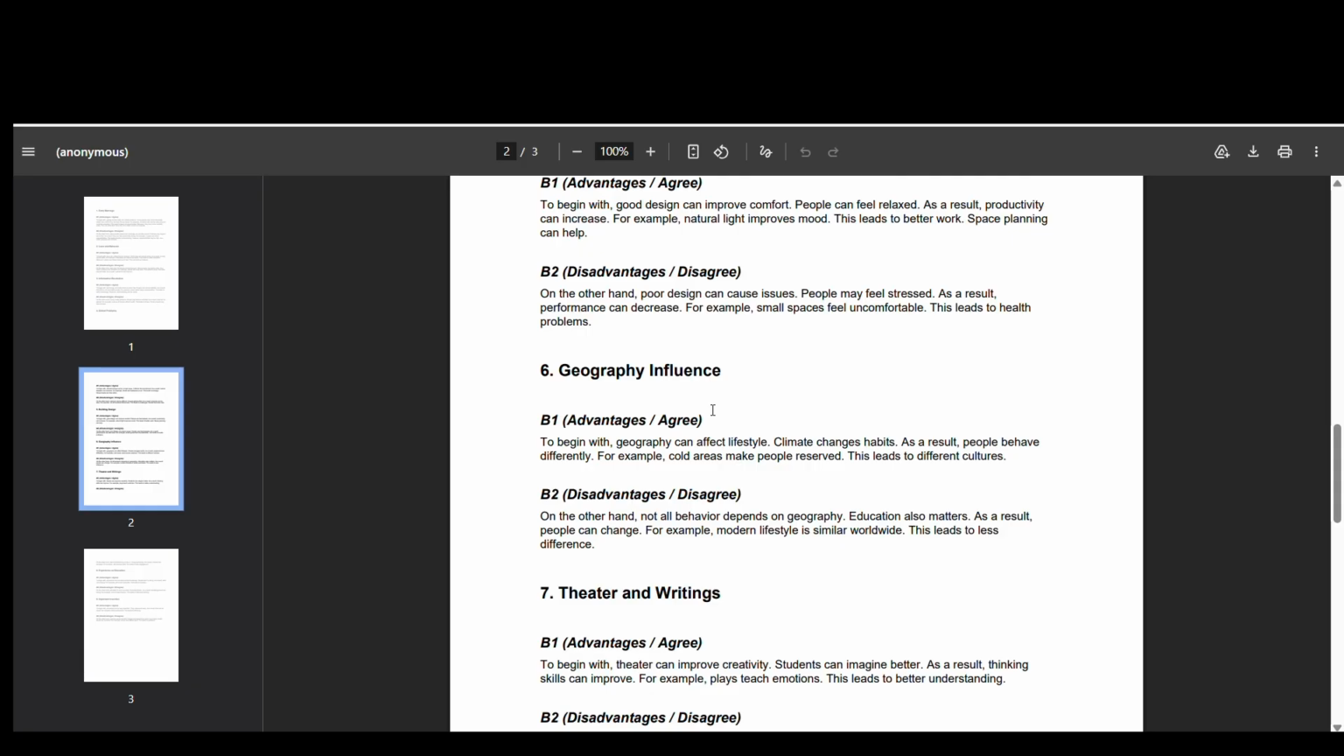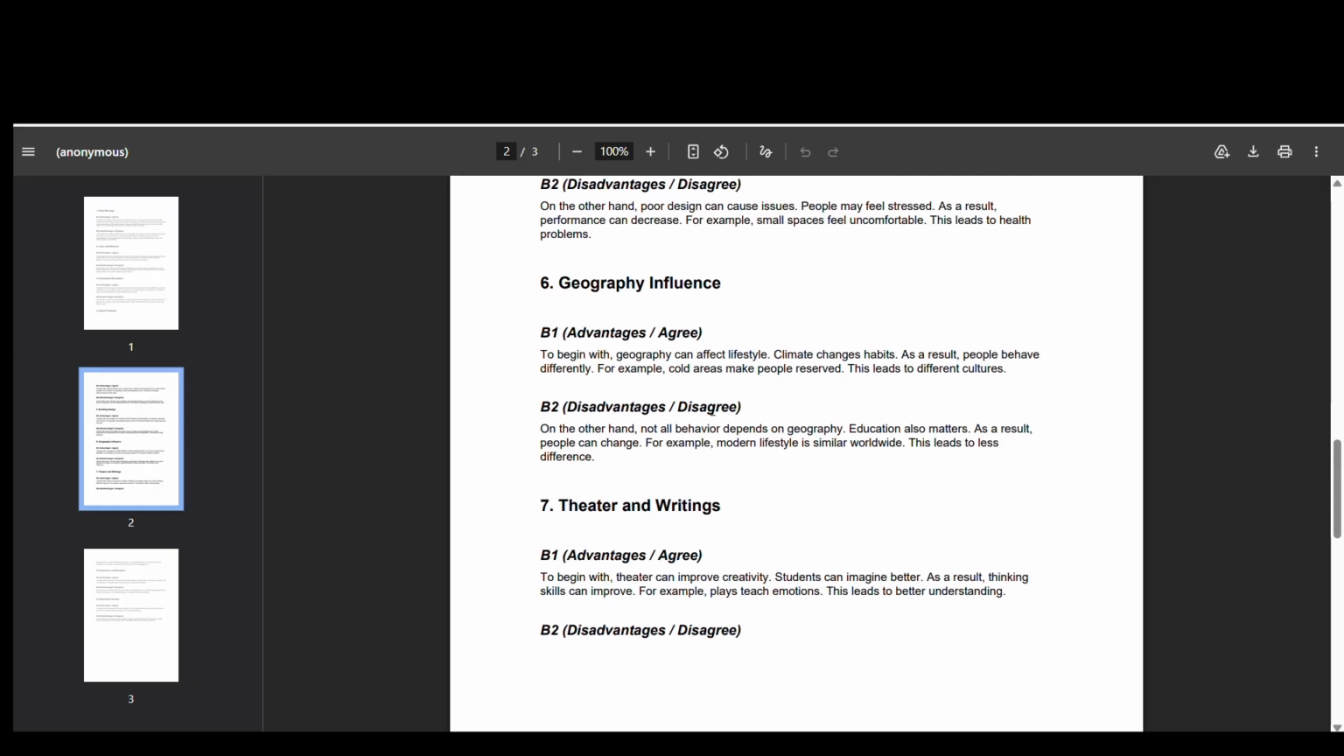All right, next is six, geography influence. So how are people influenced by geography? First, advantages, second, disadvantages. To begin with, geography can affect lifestyle. That's true. Climate changes habits. As a result, people behave differently. For example, cold areas make people reserved. Of course, they don't want to go outside because of the cold. This leads to different cultures.